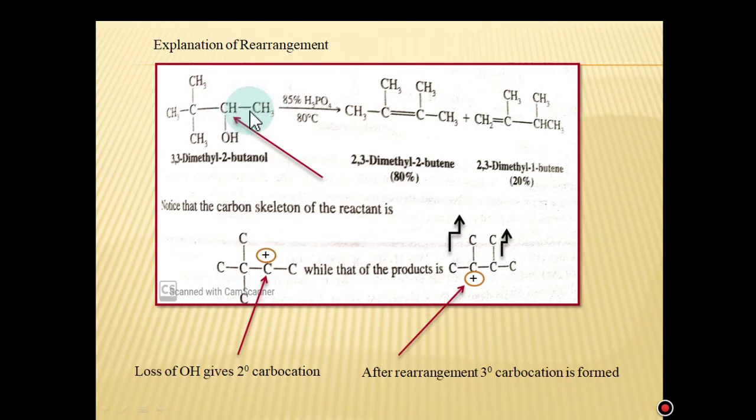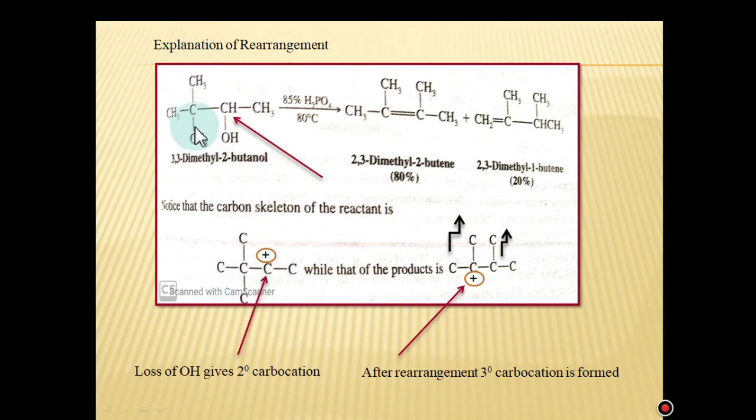The double bond should occur on this site, but this product is not obtained. In place of this product, two other products are formed. These are 2,3-dimethyl-2-butene and 2,3-dimethyl-1-butene. This can only be explained on the basis of rearrangement in the carbon skeleton. See here, if OH is removed at that site, a 2-degree carbocation is formed. Here is an example of a 2-degree carbocation. Now this is the carbon skeleton.